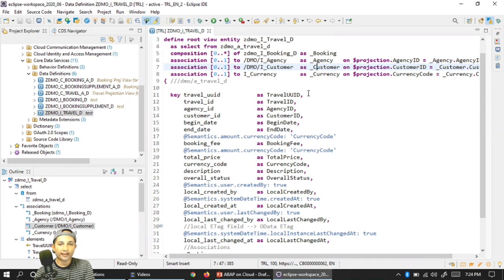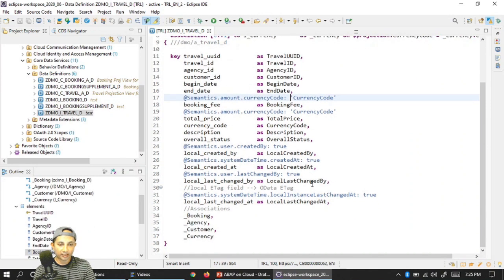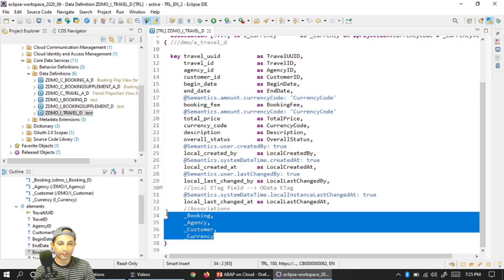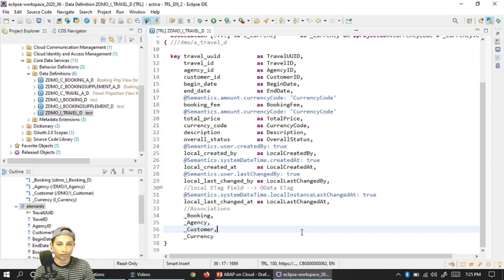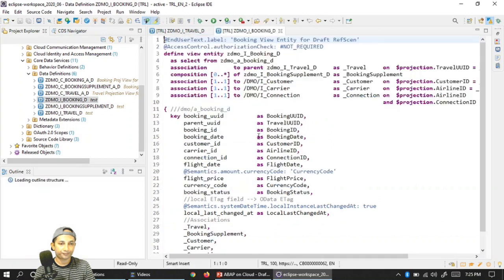So now I have just created certain aliases for my coding parts here, and I'm making only travel UID as my key field. That means I have to make sure this UID does not get repeated multiple times, because this UID is basically connecting with the transactional state that we already had before, right? So that UID should not be multiple, which will offer one actual number through our determination logic. That we'll see. I believe for the rest, no need to worry too much. All I'm doing is just exposing the associations for my future use. Pretty much simple. Let's move to the booking composition.